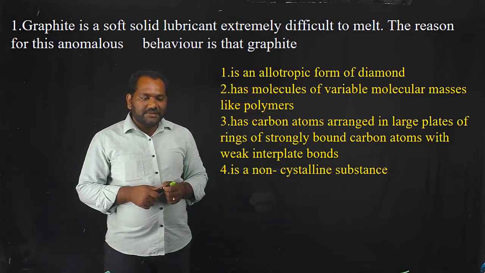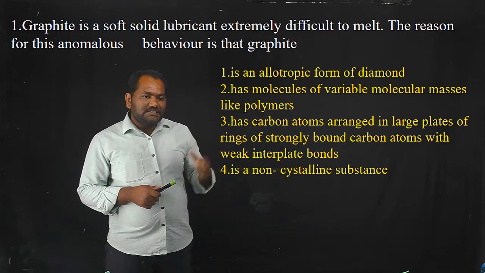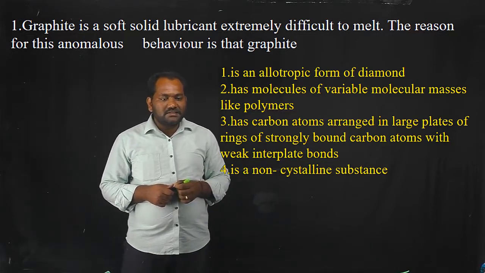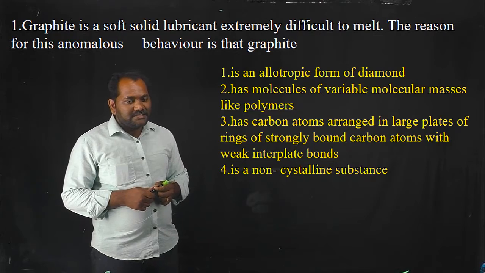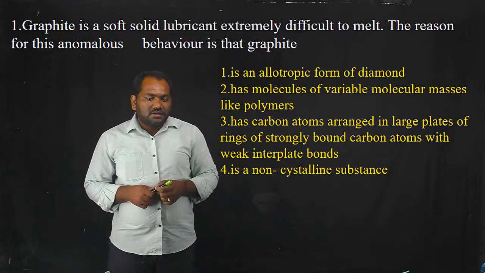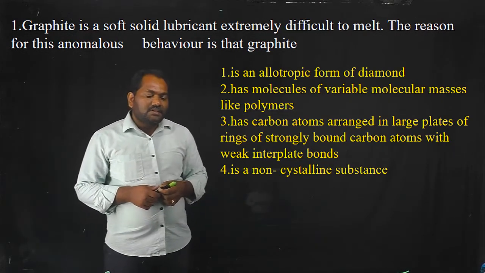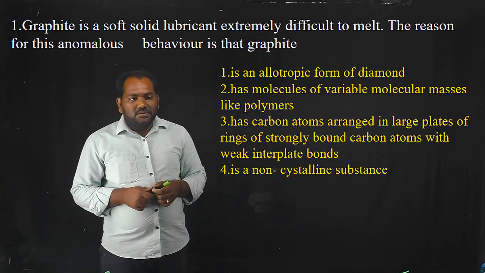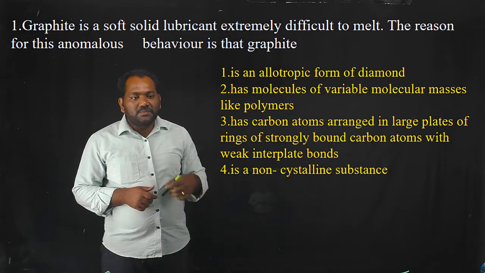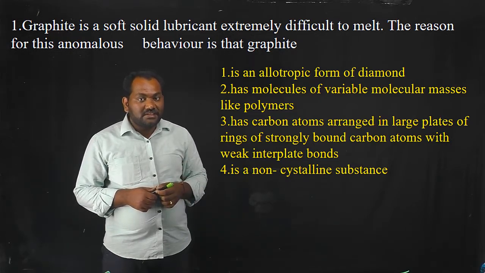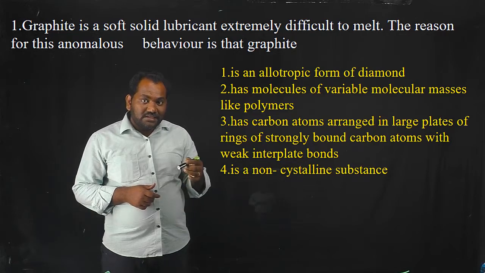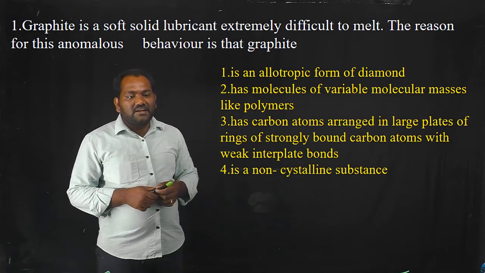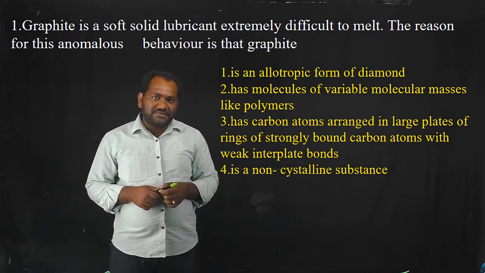Today we are discussing the previous questions asked in group 14 elements in the IIT JEE exam. Regarding this, the first question is: graphite is a soft solid lubricant, but it is extremely difficult to melt. Even though it is soft, it is very difficult to melt. The reason for this anomalous behavior of graphite is dash.